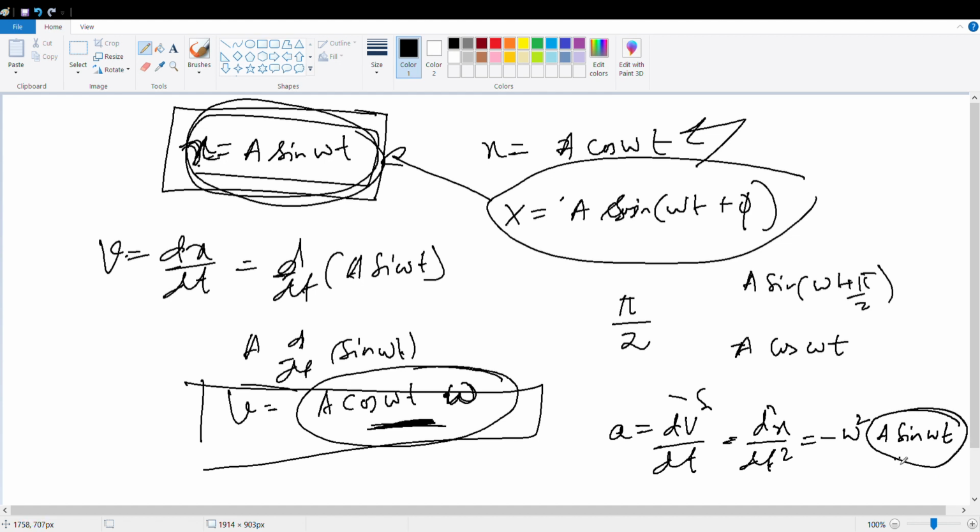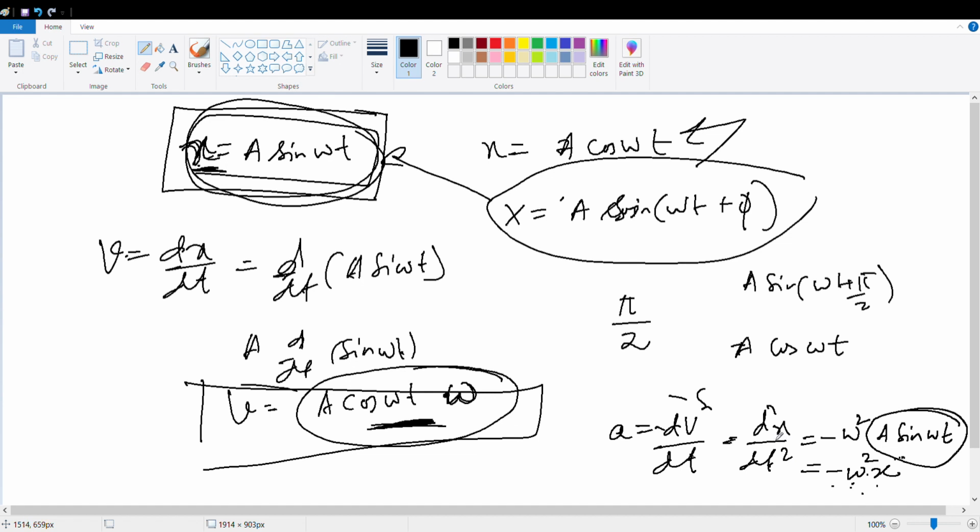It is x. So can I write acceleration as minus omega square x? Yes or no? Clear how it came?